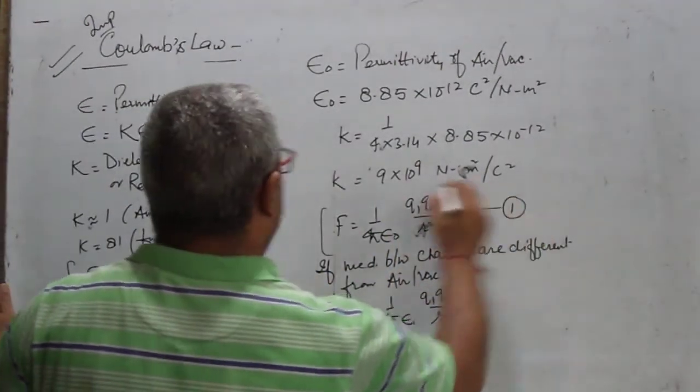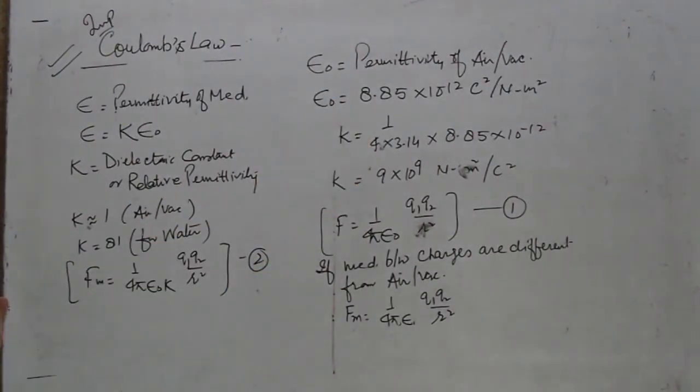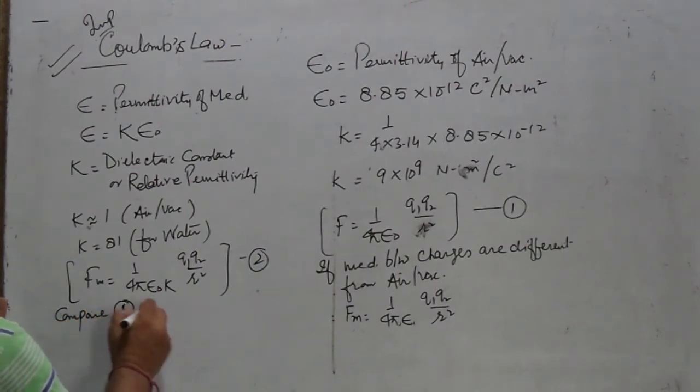This is the first equation. This is the second equation. Compare first and second. What do we get?